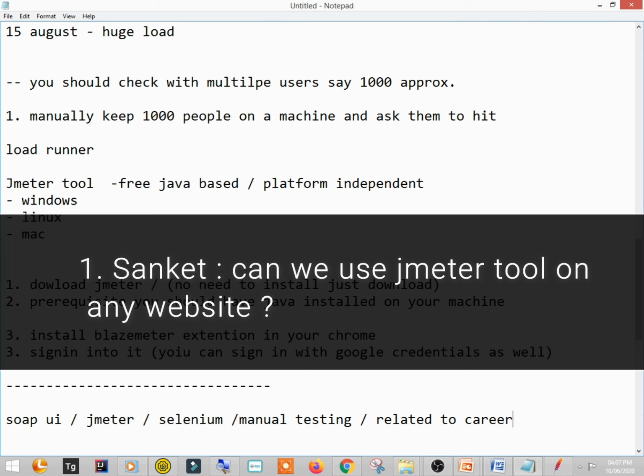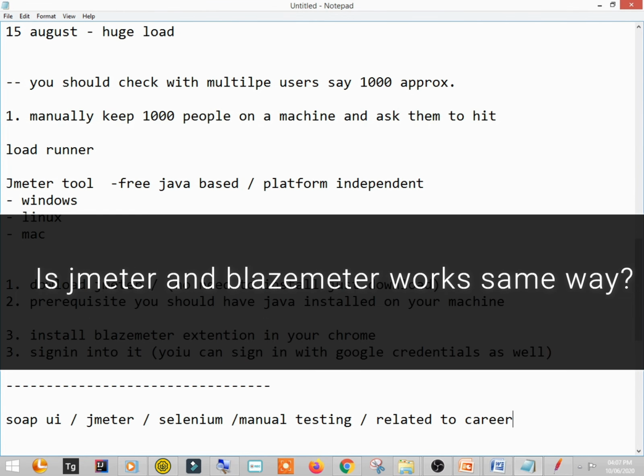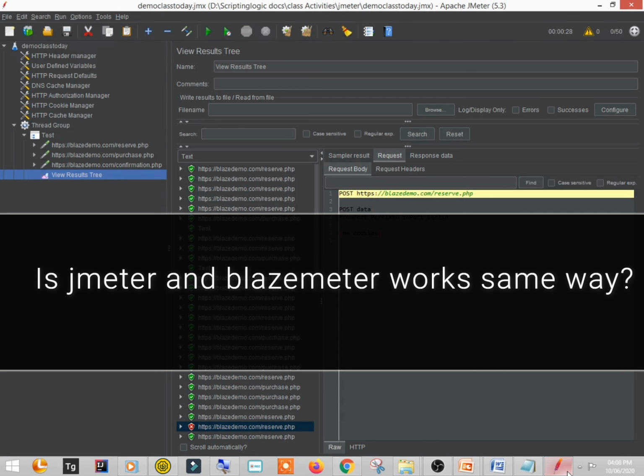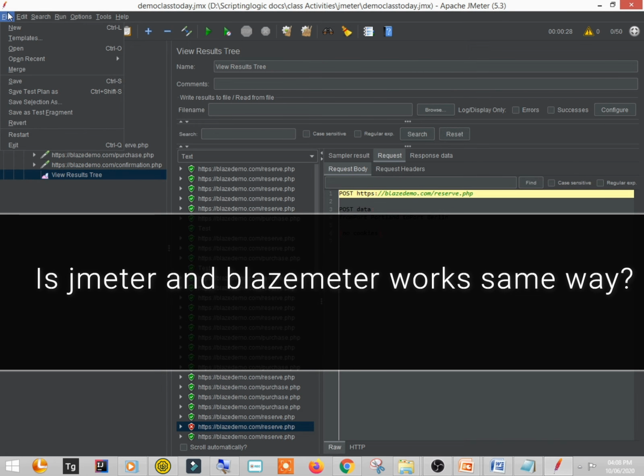Right? Earlier, there was one question I missed actually. Mangwani is asking, is JMeter and BlazeMeter work in the same way? Yes, but BlazeMeter is actually paid. I have just used a part of BlazeMeter in order to avoid a few things in JMeter. If I don't use that BlazeMeter, our session might have been 1 hour more, because let me just quickly show you.